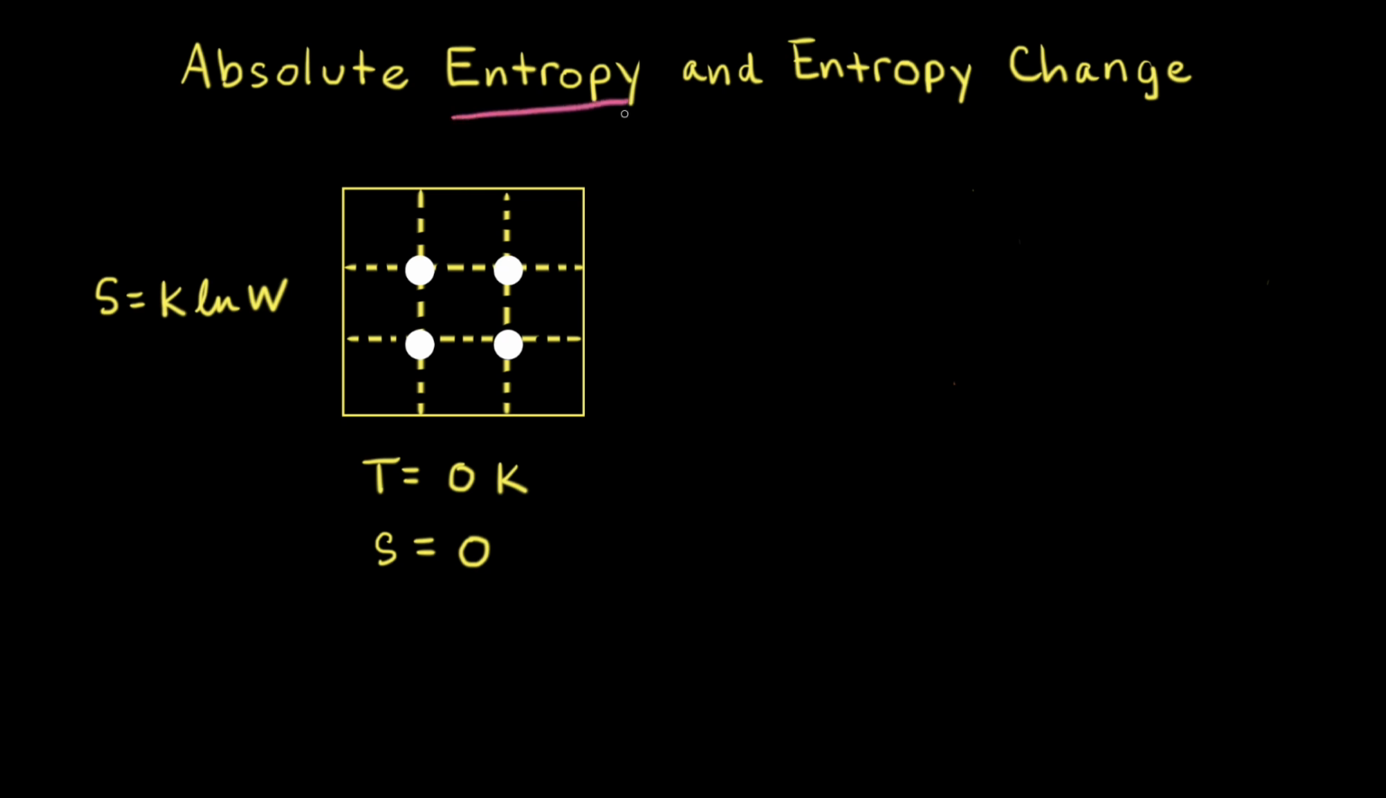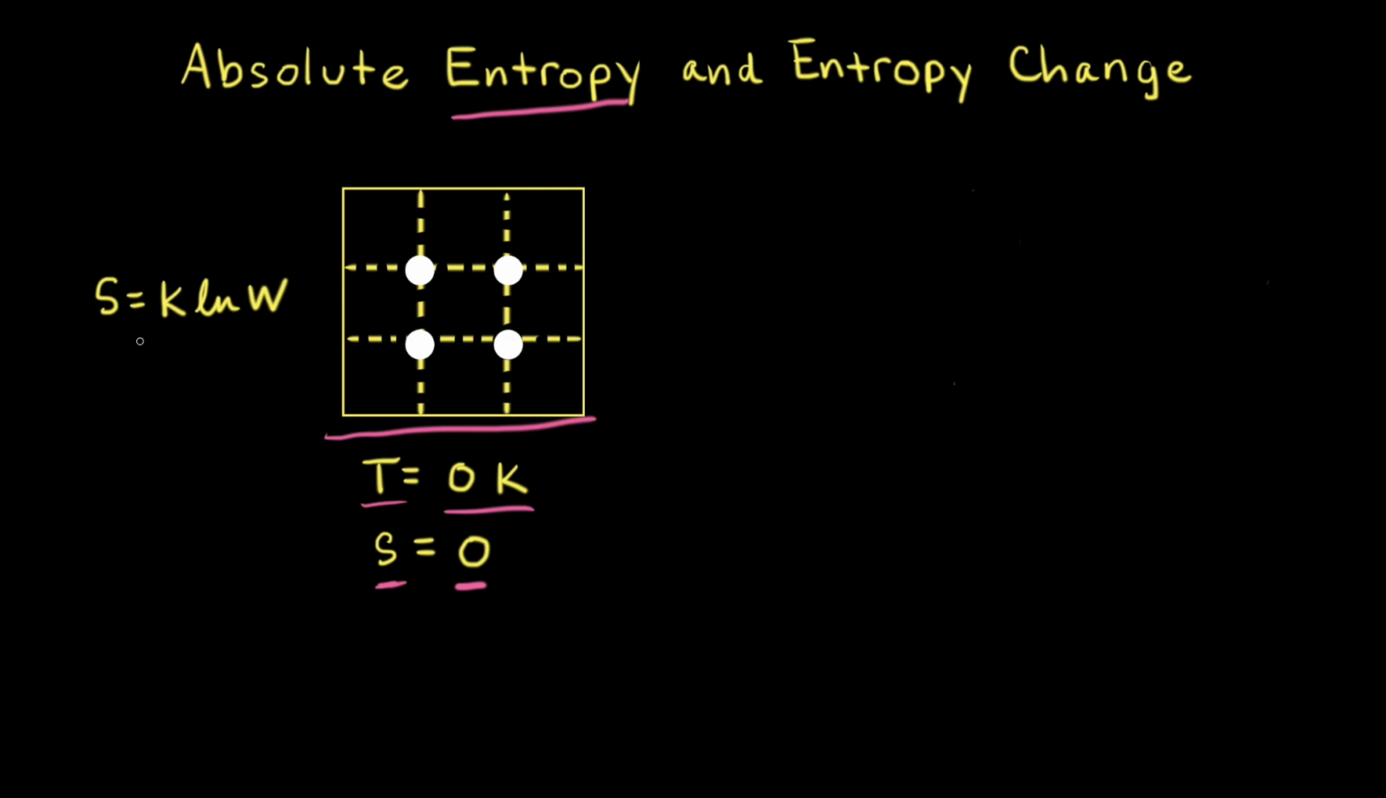Entropy can be measured on an absolute scale, which means there is a point of zero entropy. And that point is reached for a pure crystalline substance when the temperature is equal to 0 Kelvin, or absolute zero. At 0 Kelvin, the entropy of the pure crystalline substance, S, is equal to 0.